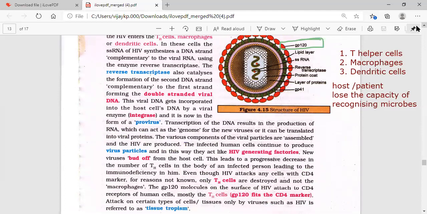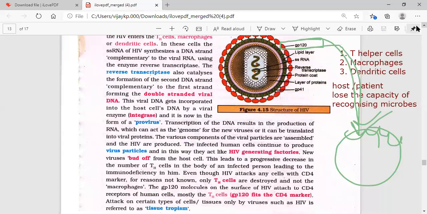T helper cells have cluster of differentiation 4 markers, and GP120 attaches to them. Maybe that is the reason mostly T helper cells are attacked. GP120 of the HIV virus fits on the CD4 cluster of differentiation molecule. That is to be remembered.